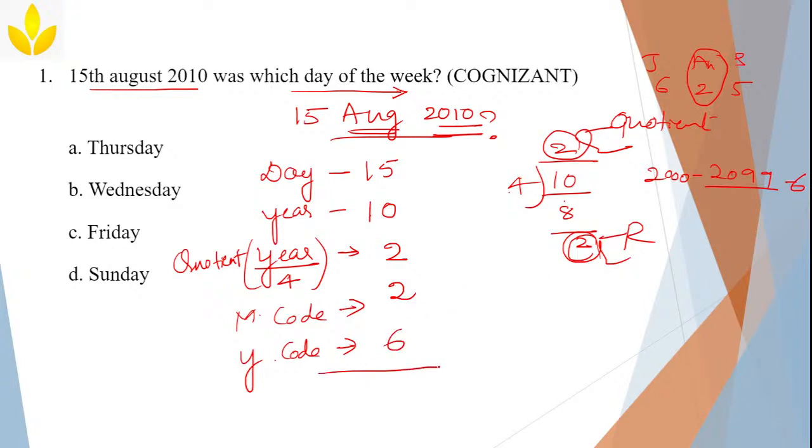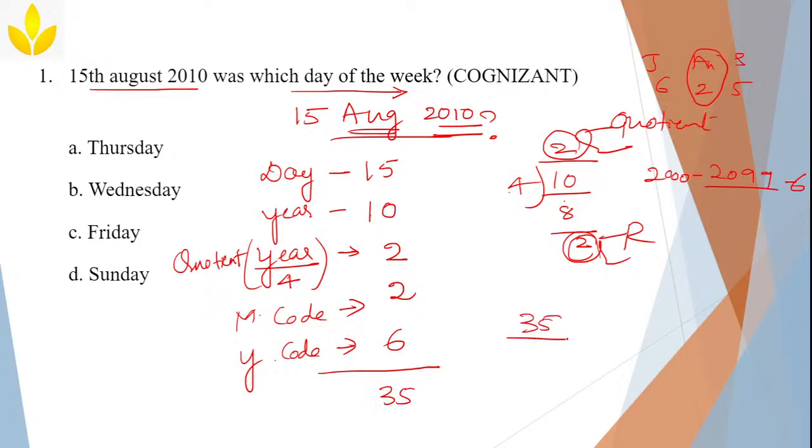Now you have to add all of them and then divide by 7 to find that extra day, or to find the actual day on 15th August 2010. 15 plus 10, 25, correct? 25 plus 2, 27, 27 plus 2, 29, 30, 35. So the sum is 35.